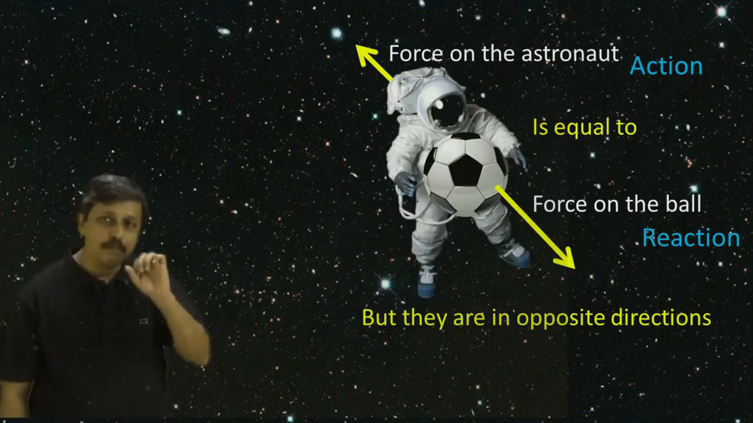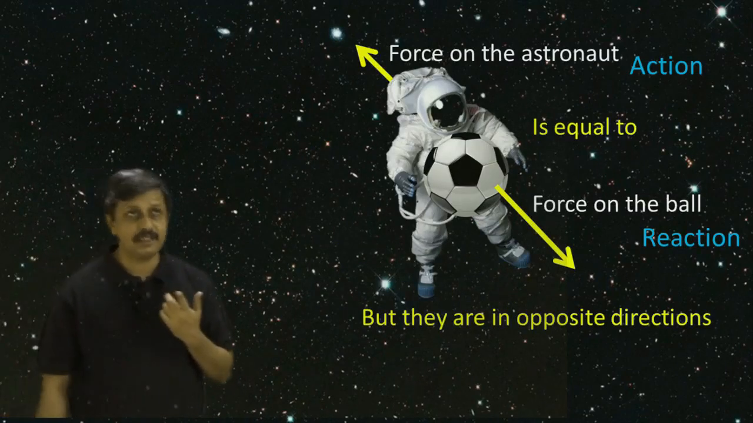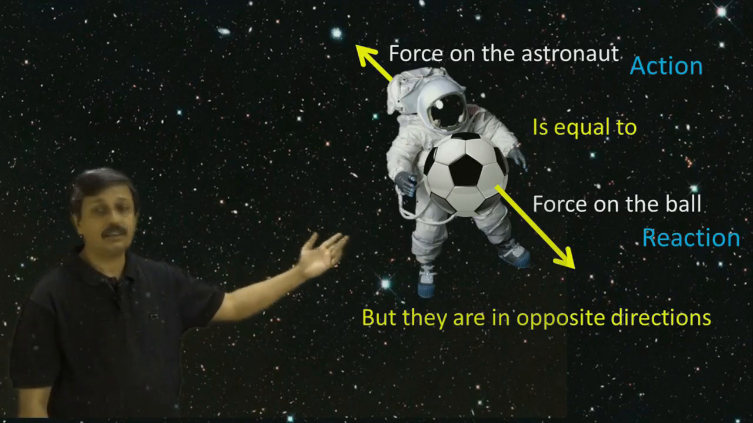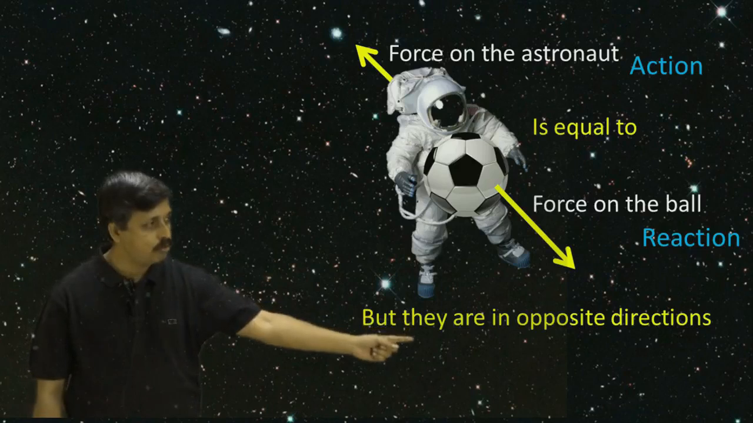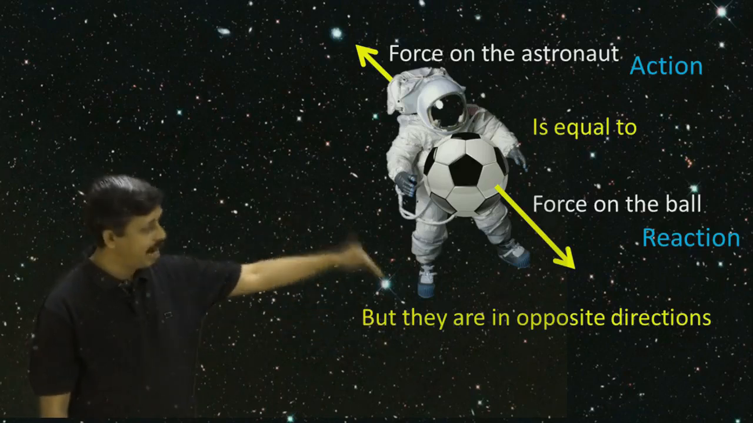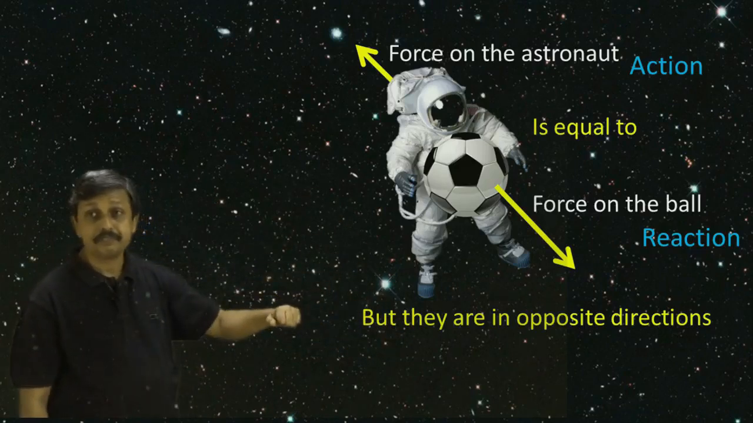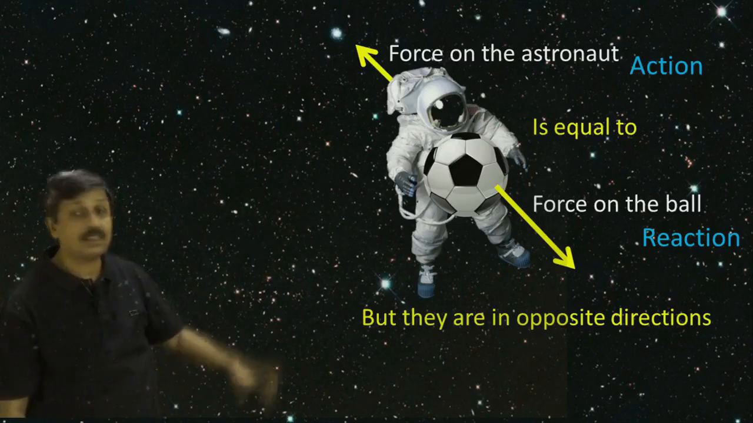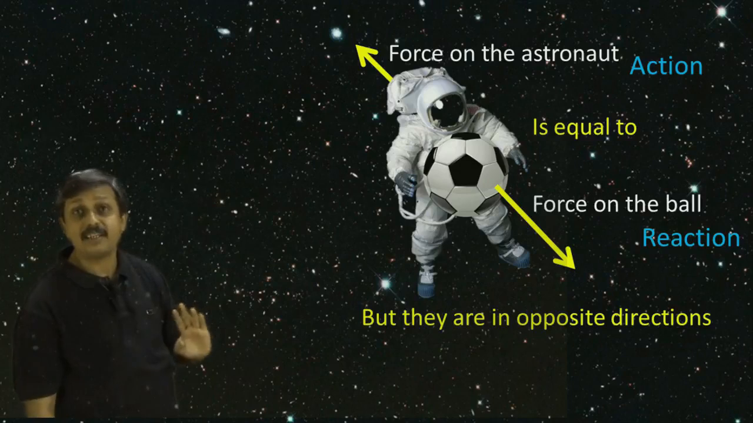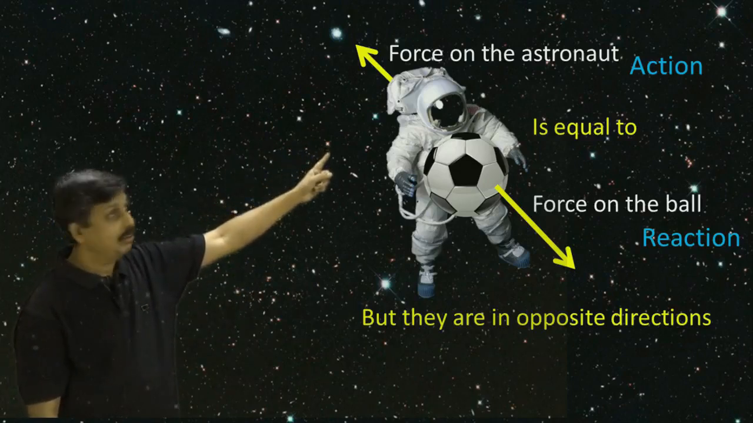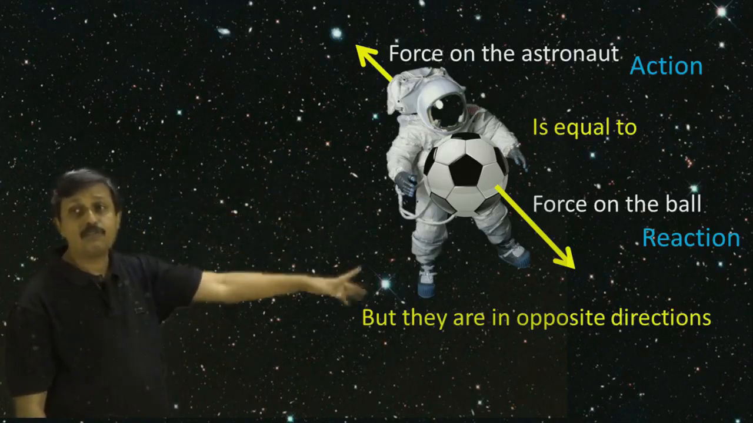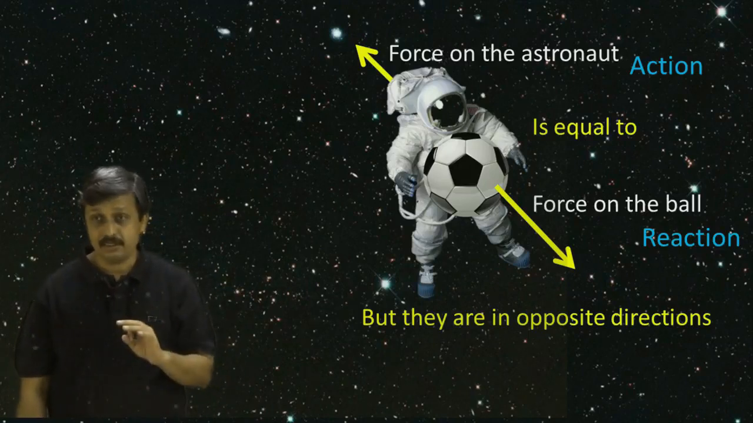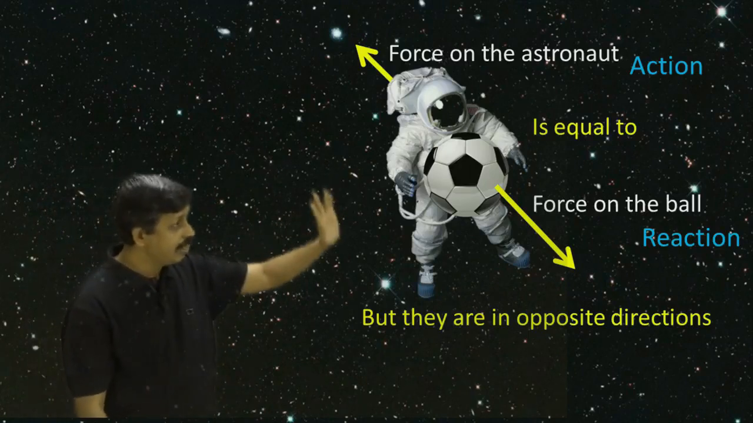So let's understand it in a little more detail. What is happening here? Here is an astronaut and here is a ball. When he pushes the ball, there is a force on the ball to move in this direction. That is the arrow showing the force on the ball. And there is a force on the astronaut, pushing the astronaut backward. We are saying that the force on the astronaut is equal to the force on the ball. So we call that action and reaction.